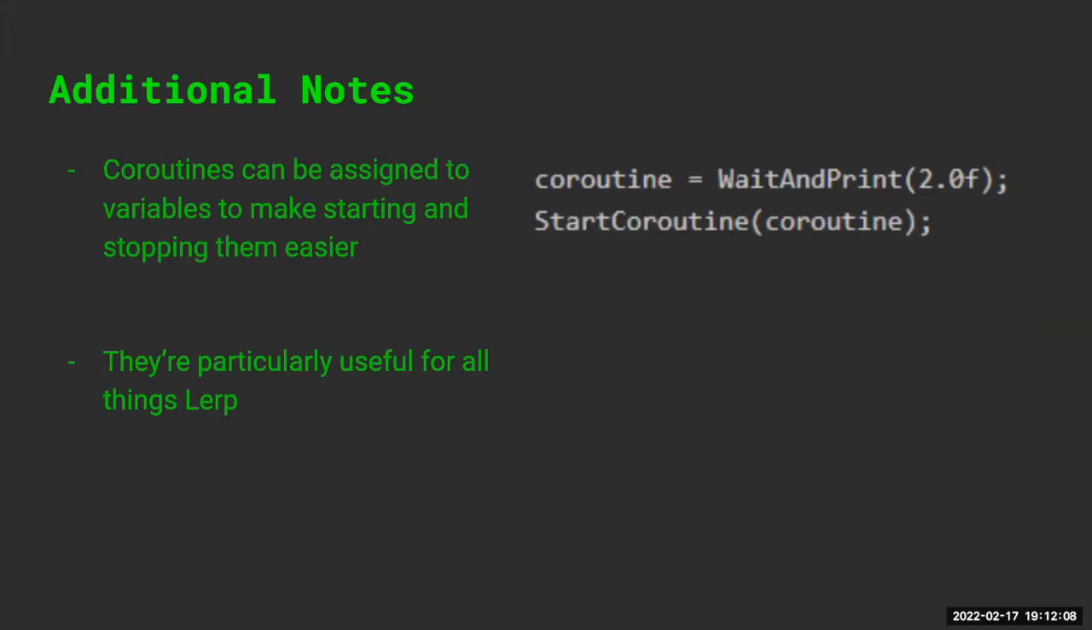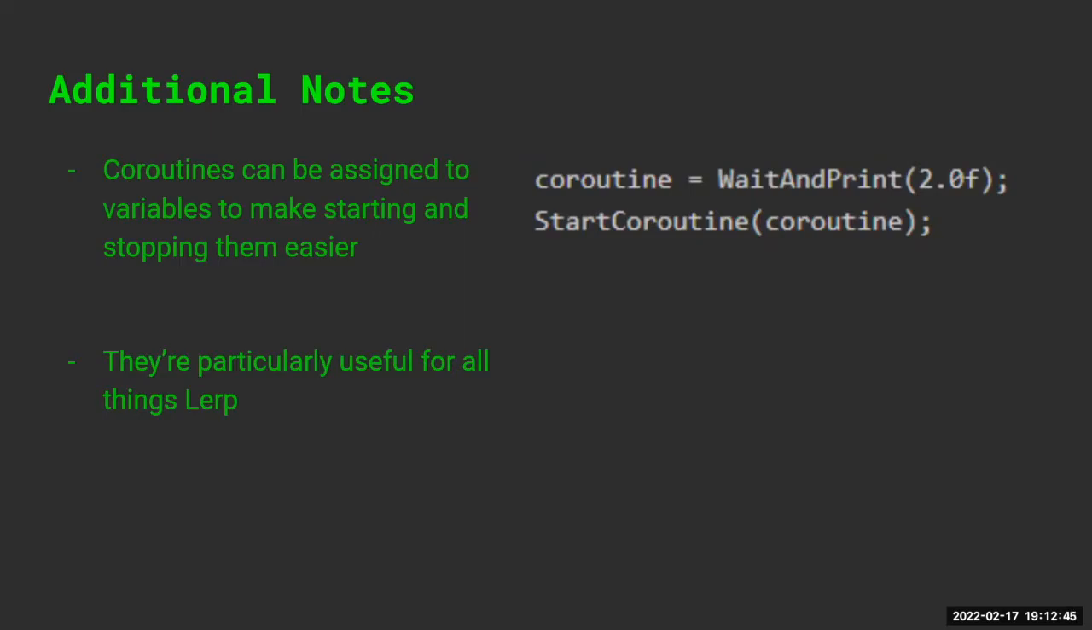So some extra things, like I said before, coroutines can be assigned to variables. So that way you can start and stop them a lot easier. Like stopping a coroutine, you can stop all coroutines at once if you want to. I don't know why you'd ever really want to do that in a script, but you can do it. Or with this variable, you can stop a specific coroutine that you started, which is very, very useful. Because otherwise, I don't think there's any actual way to stop a coroutine that's been started if you don't save it to that kind of variable.